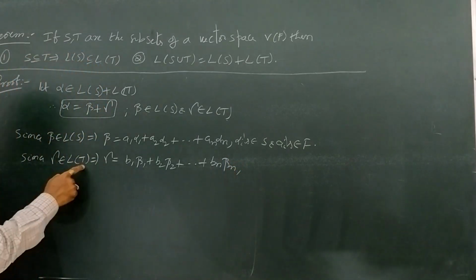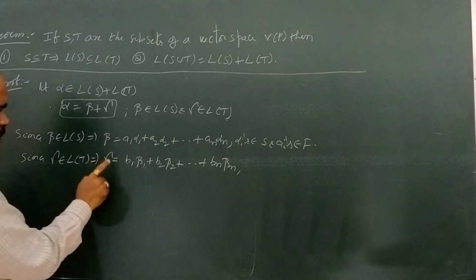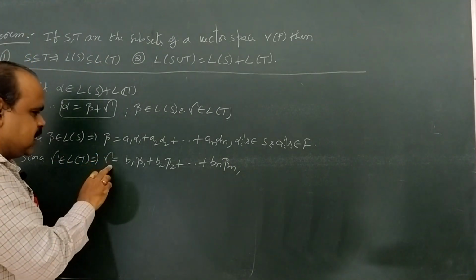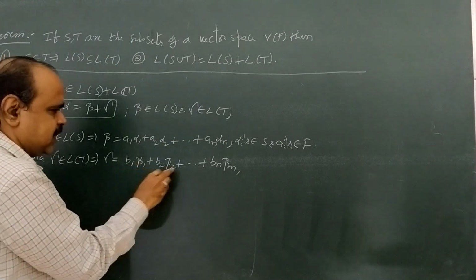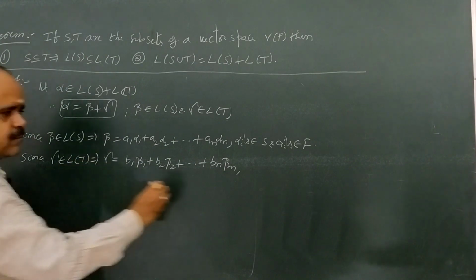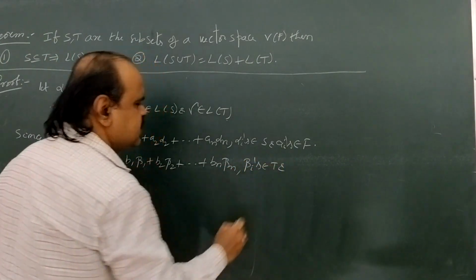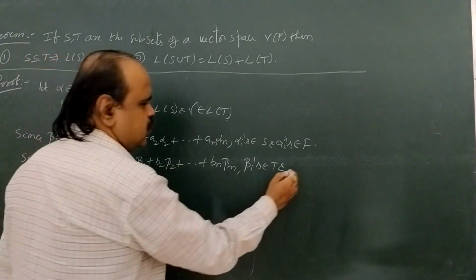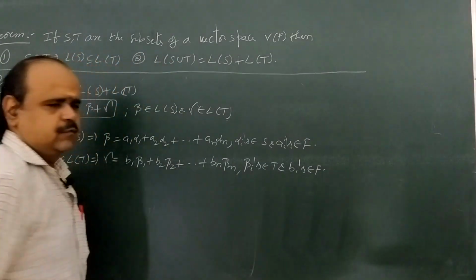We represent gamma as a linear combination in which the vectors beta 1, beta 2 and so on beta n are all in capital T, where the beta i's belong to capital T and the scalars b1, b2 and so on bn, that is the bi's, belong to capital F.